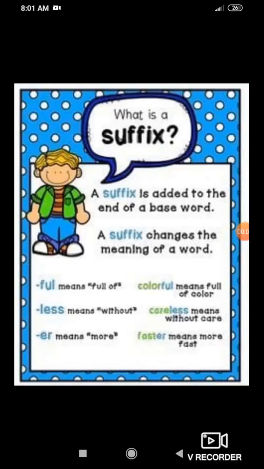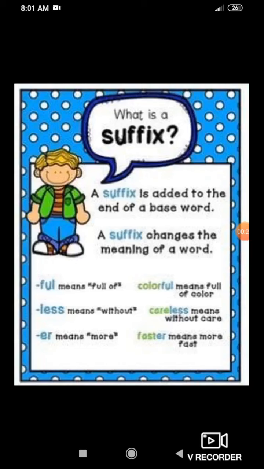Yes, students, what do you mean by suffix? Suffix means what? The opposite of prefix is suffix. A suffix is added to the end of a base word. A prefix is added in front of a base word to change the meaning, and a suffix is added to the end of a base word. In simple words, prefixes are added before the word, whereas suffixes are added after the word.